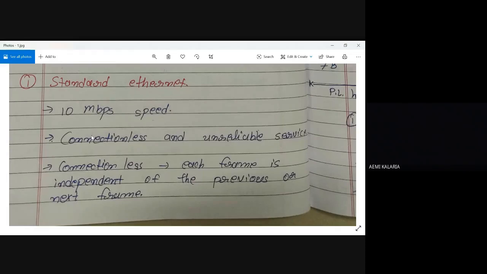My one packet follows some path, the second packet follows some different path, then I can call it connectionless. It means no connection between the previous frame and the current frame. Connectionless means each frame is independent of the previous and next frame. Whenever we are dealing with connectionless, speed is more, but it is an unreliable service, right?